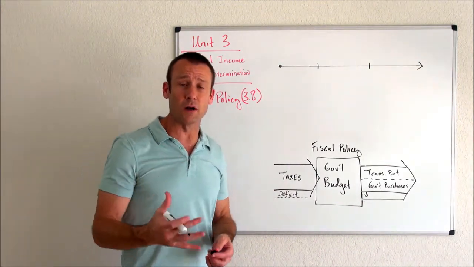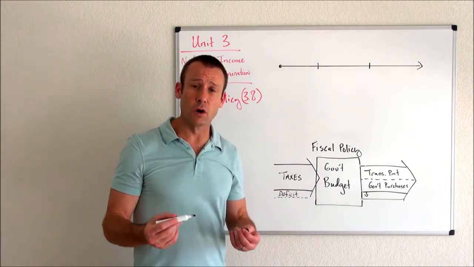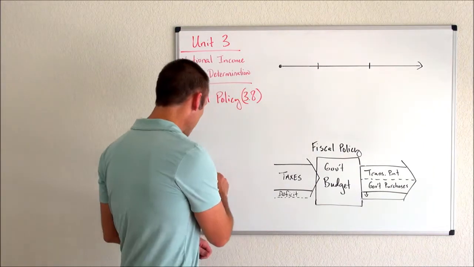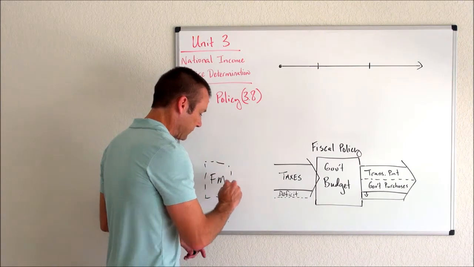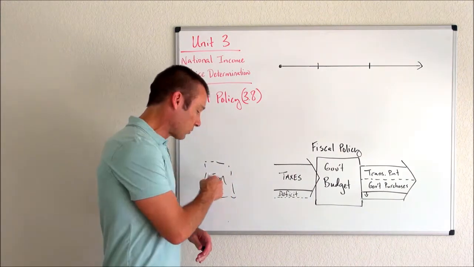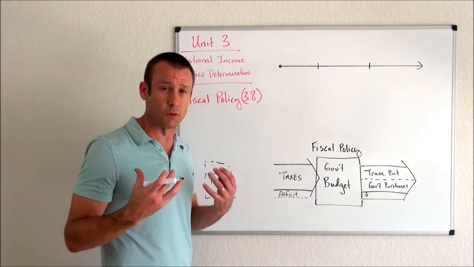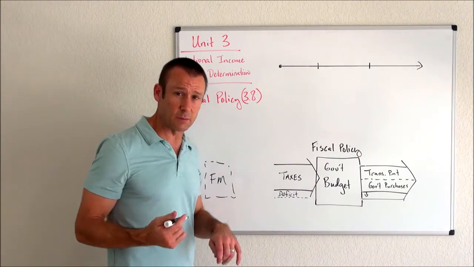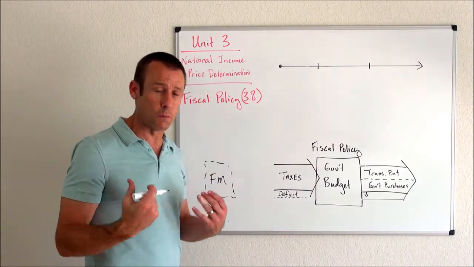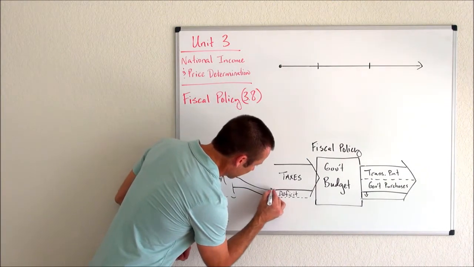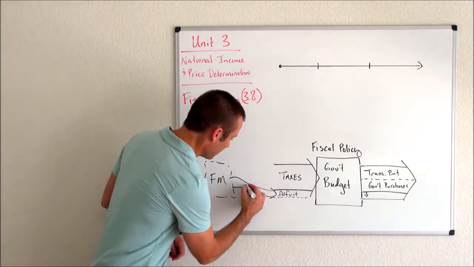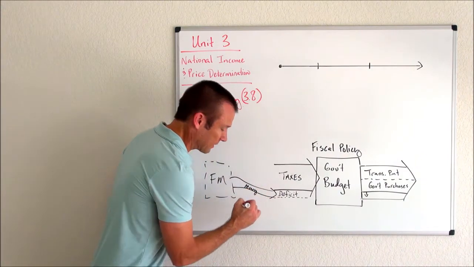So we need to fund that deficit. Where do you go to fund a deficit? You go to the financial market. If you need funds, you go to the financial market, the loanable funds market. And what is the government going to do? They're going to borrow money to fund that deficit. Okay, so we've got the money flowing right there.